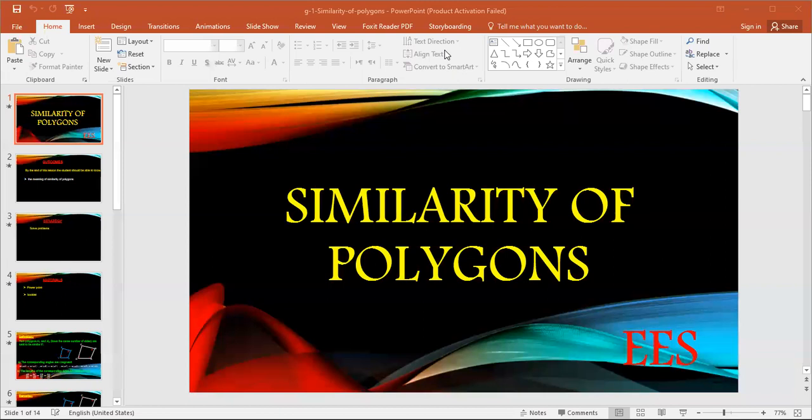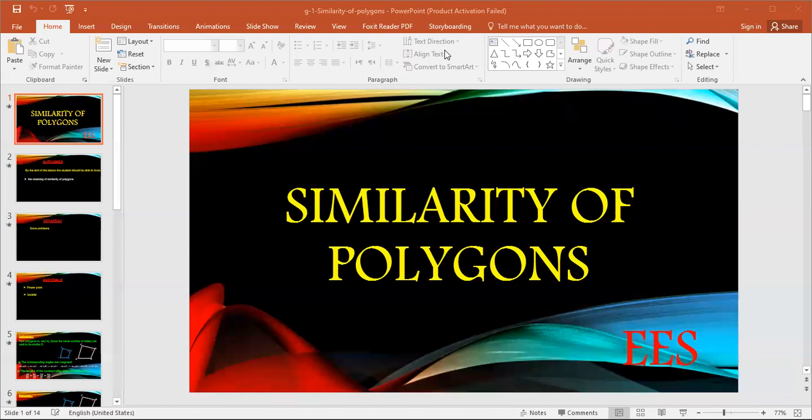So for two similar polygons, I can find the ratio between their perimeters by finding the ratio between any two corresponding sides.